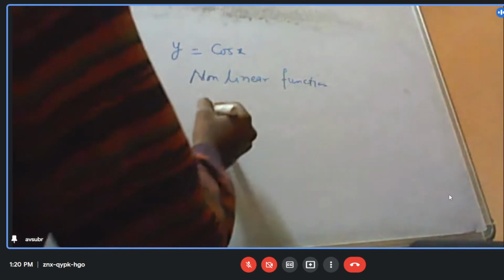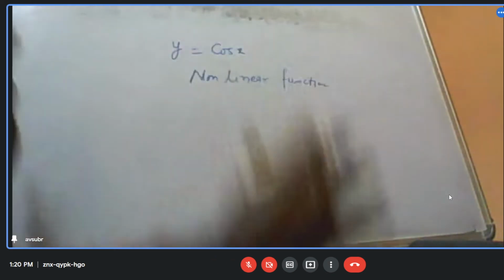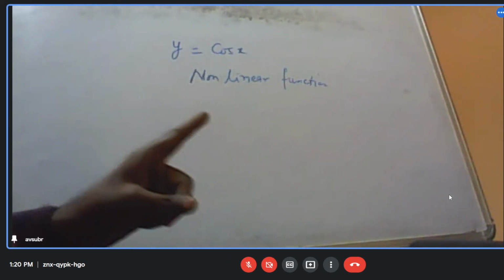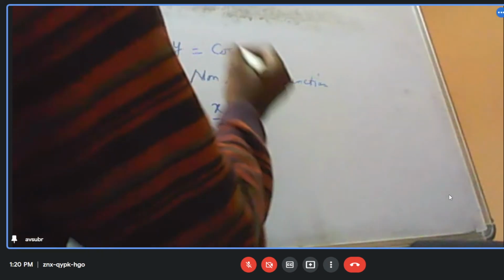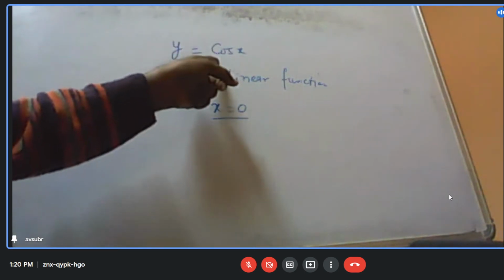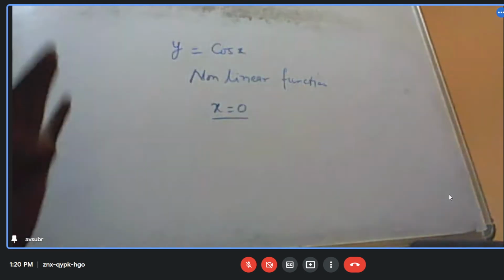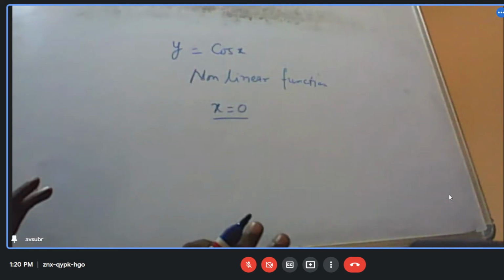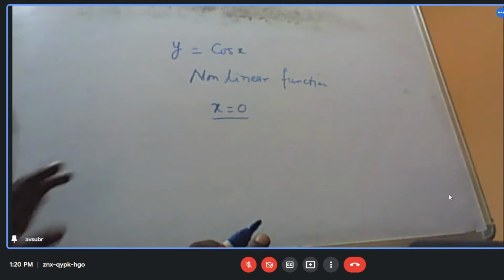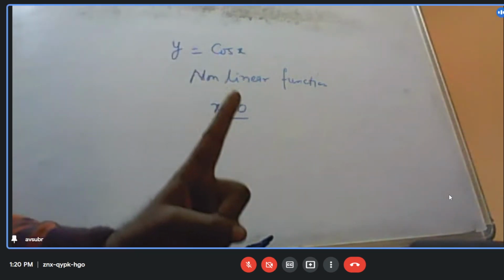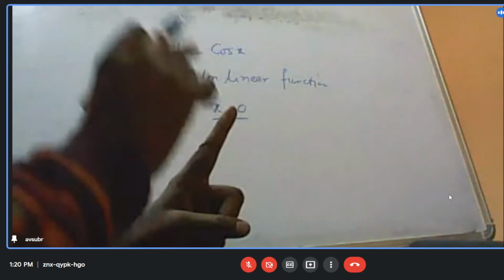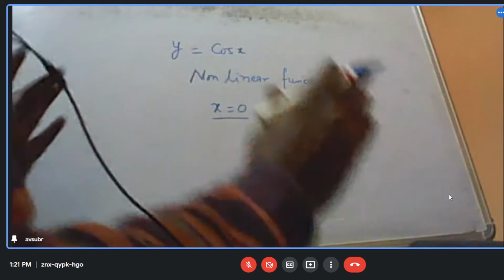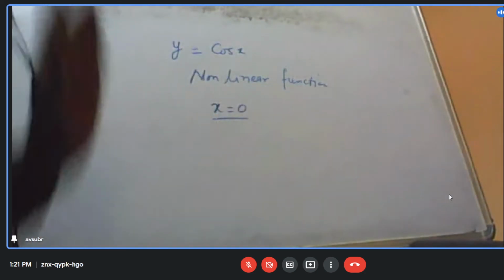Now, okay, I know a value. That value is at x equal to 0. The value of this cos at x equal to 0, I know. I have been given. Understand? Okay, now from this one value, I ask you to find the values away from x equal to 0 of this cos x.